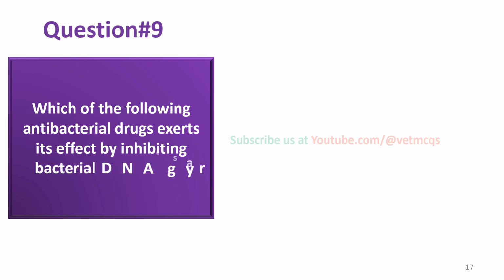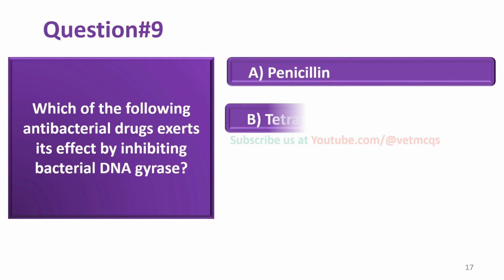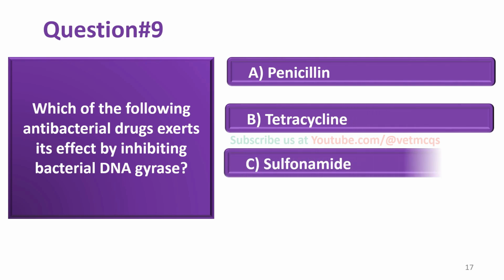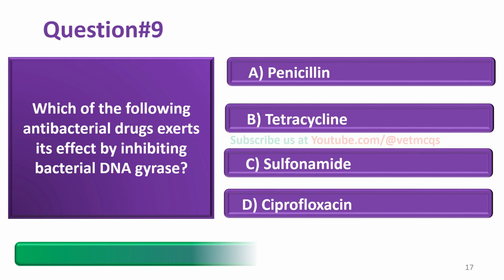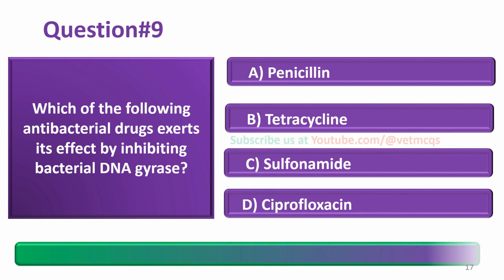Which of the following antibacterial drugs exerts its effect by inhibiting bacterial DNA gyrase? Penicillin, tetracycline, sulfonamide, ciprofloxacin. And the correct answer is option D, that is ciprofloxacin.